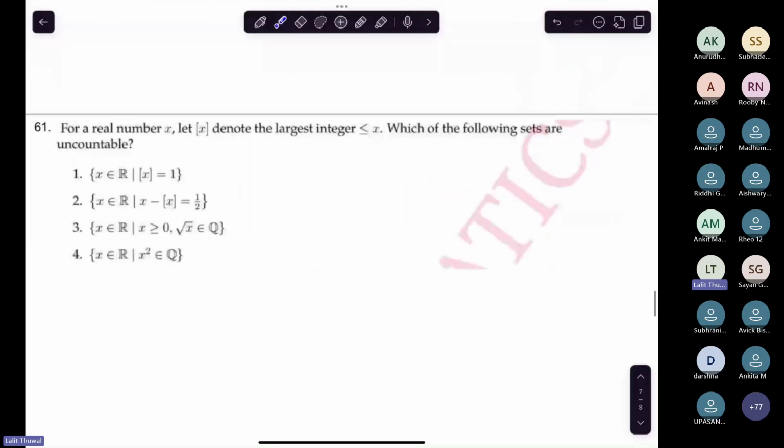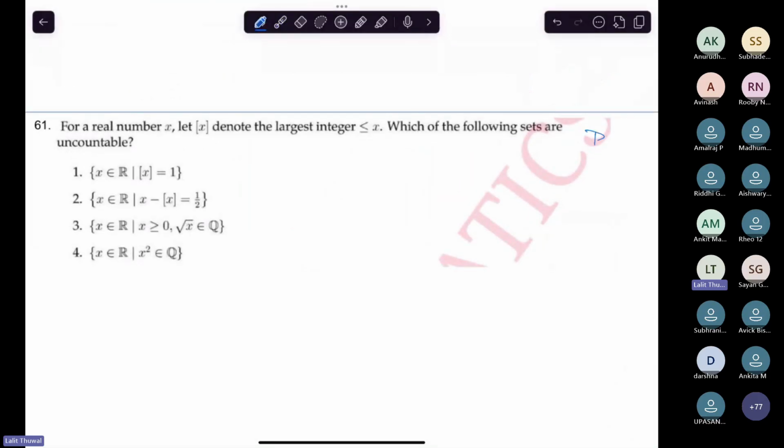So let's move to the next one. This is a part C question, and it must be solved very quickly. First, all of you try to solve it in 2 minutes, then I will let you know how to solve it quickly. Could you try? Okay, let's start.